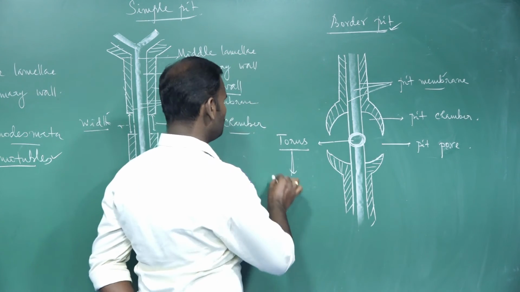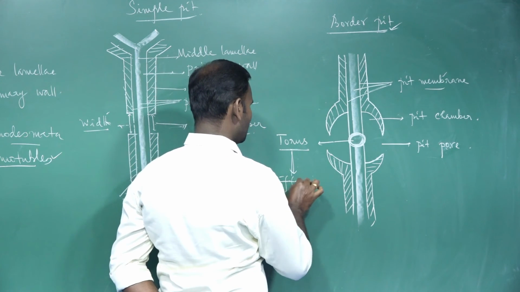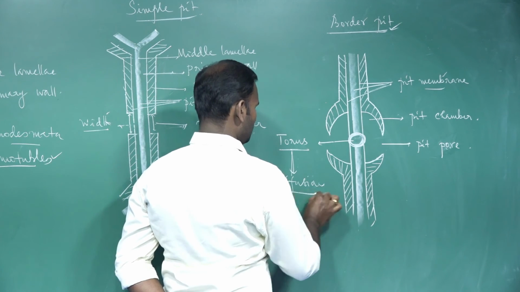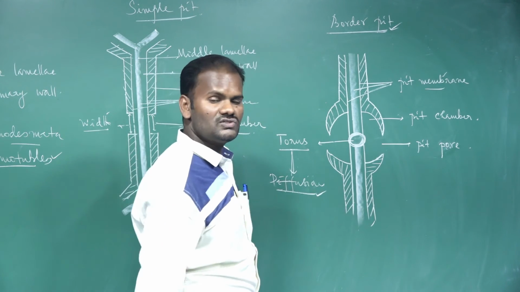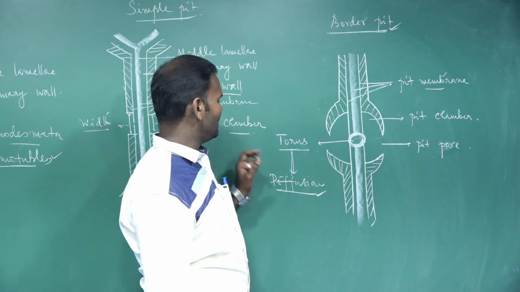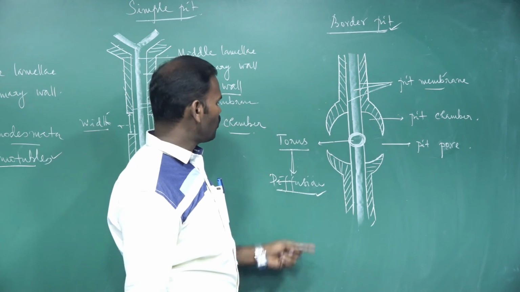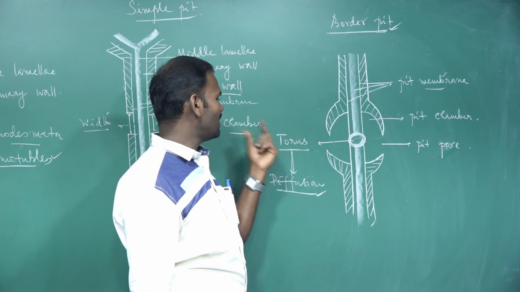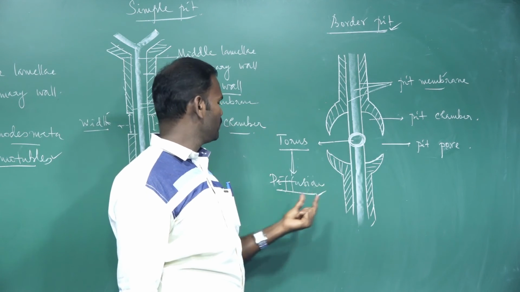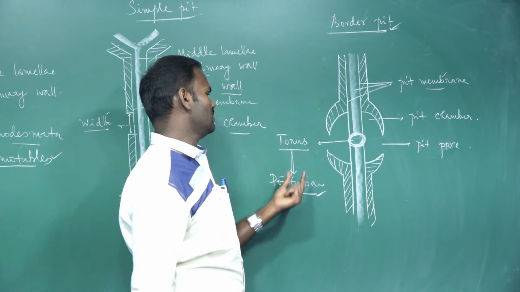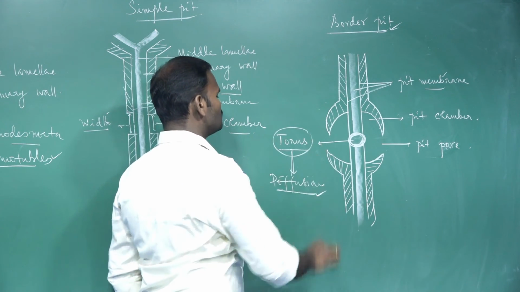It regulates diffusion. You know what diffusion is? Movement of any gases or liquid substances from higher concentration to lower concentration through a minute pore. Especially in the bordered pit, this diffusion is regulated by a minute opening called torus.